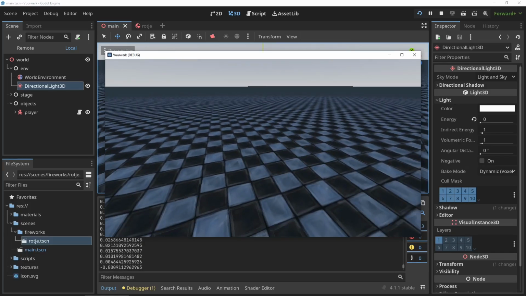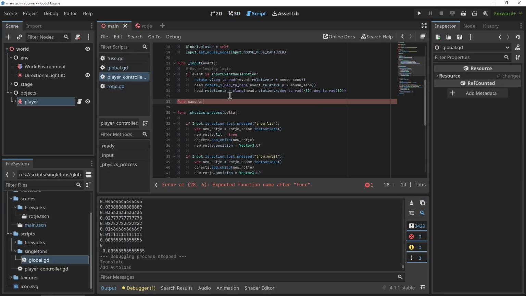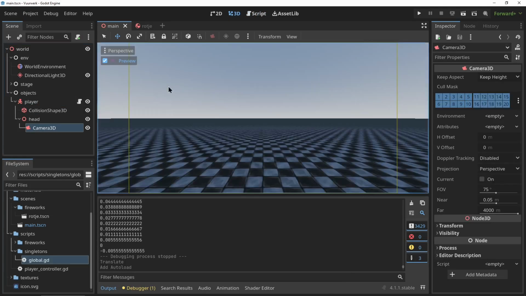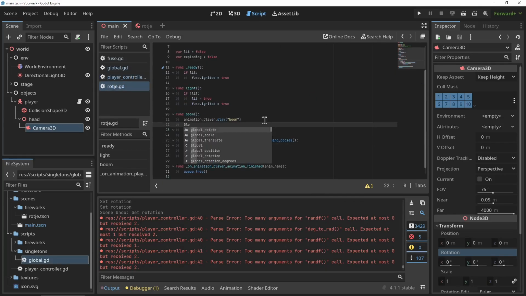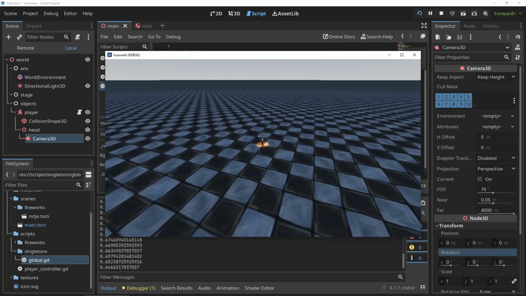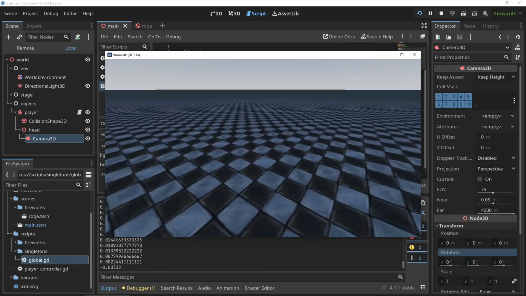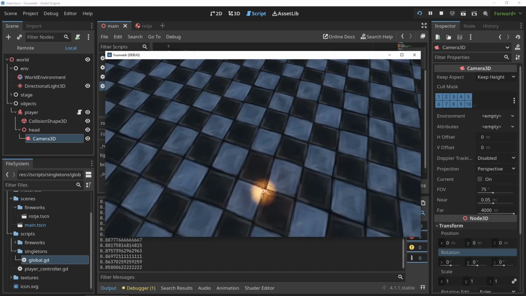is adding camera shake. So I wrote up a function in my player controller for calling camera shake and actually made a global script so every component in the game can call this function and make the camera shake whenever they want. Now on my first attempt I overdid it a little bit, so let's turn that camera shake down a bit so we can have a more realistic effect.